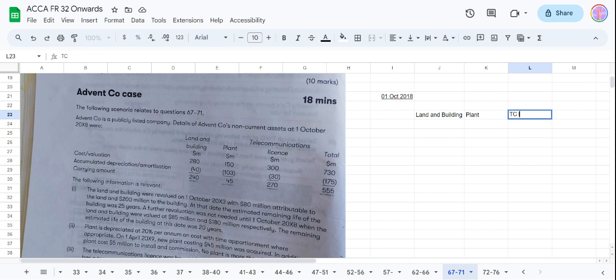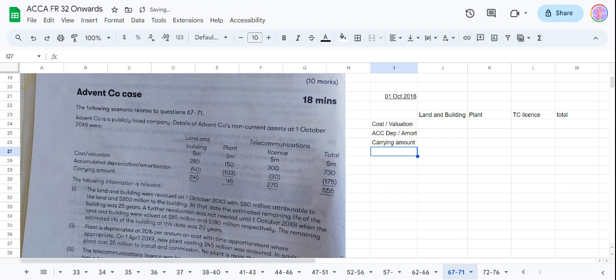And then there is total. And then there is cost or valuation, then accumulated depreciation or amortization, and then we have carrying amount. And these facts are on the date 1st October 2018.